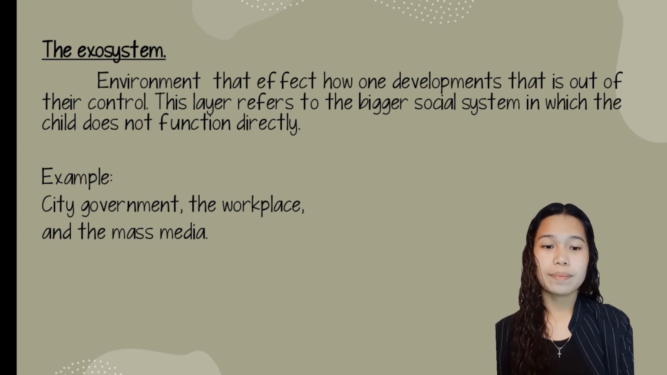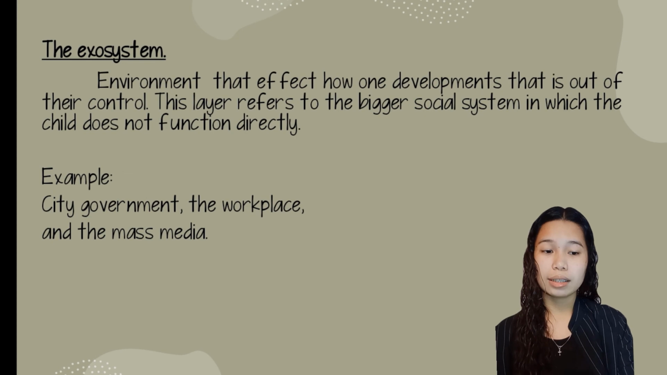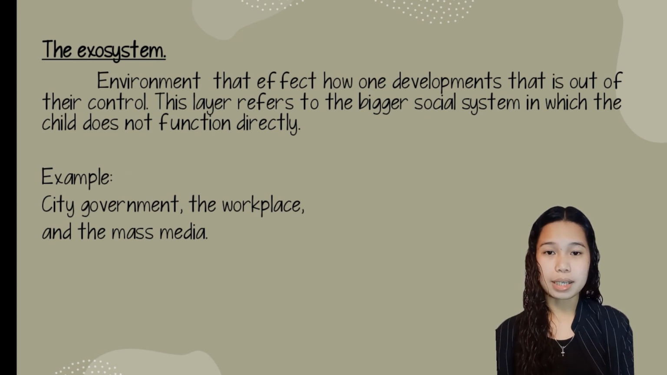And the third is the exosystem. These are environments that affect the child's development but are out of the child's control. This layer refers to the bigger social system in which the child does not function directly. For example, the government, the workplace, and the mass media. The structures in this layer may influence the child's development by somehow affecting some structure in the child's microsystem. This includes the circumstances of the parent's work, like the location and schedule.